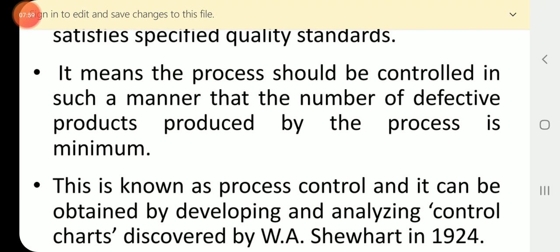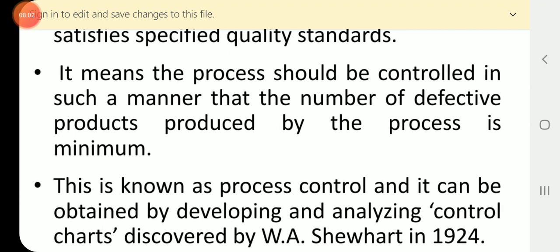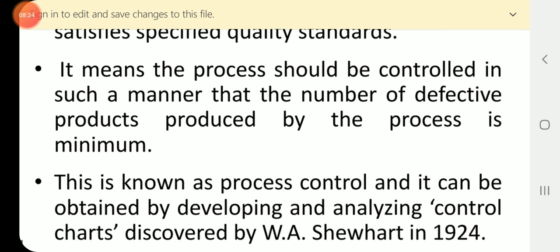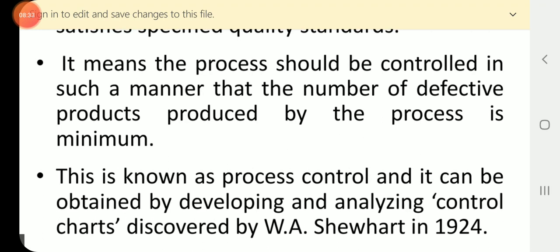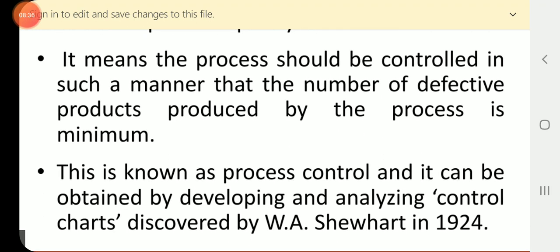So it is also a very important point in the definition of process control. Whatever process is going to be used to produce any kind of manufactured item, we check whether the process is under control, and also whether it is maintained at certain specified standard levels.